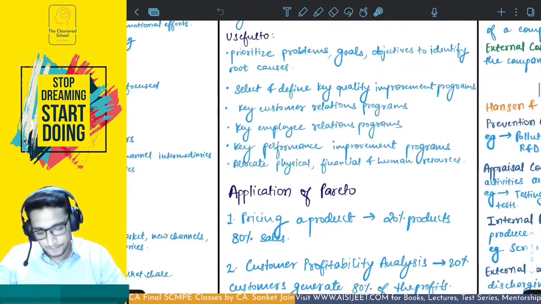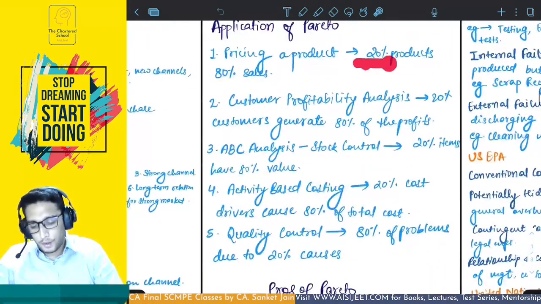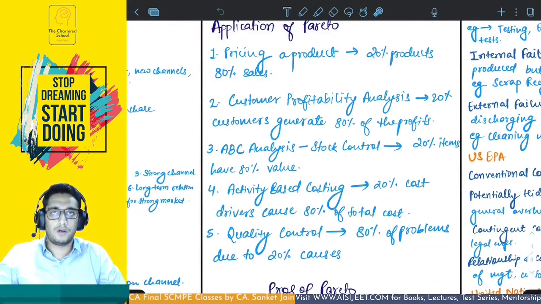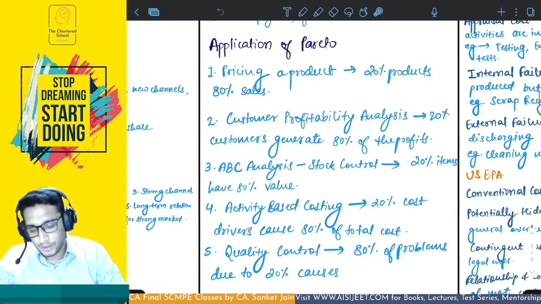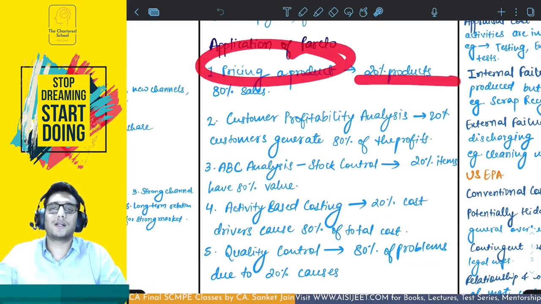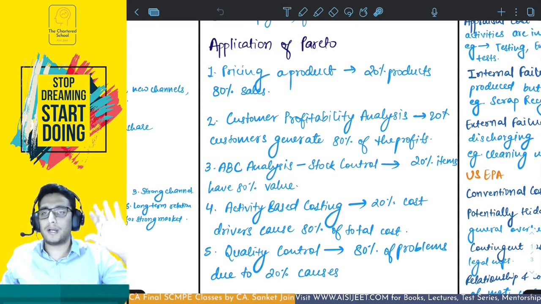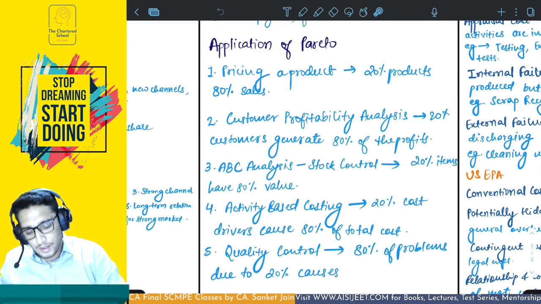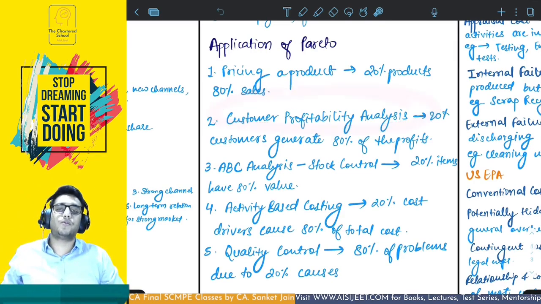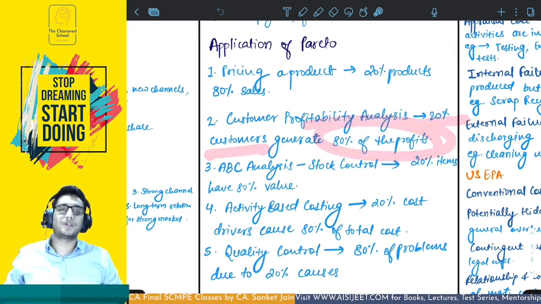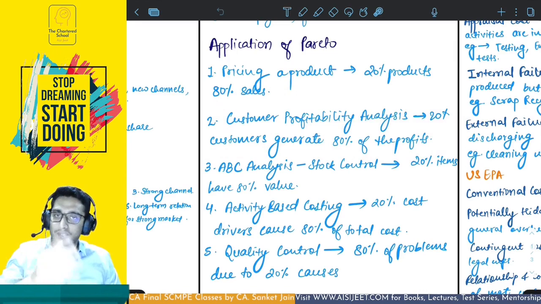Okay, I'll give you example. 20% of the products may have 80% of the sales of your organization. So the top level management is going to focus upon the pricing of these 20% products rather than 100% of the products. For the 80% of the products remaining, the pricing would be delegated to the lower level of management. Okay, similarly, if you do customer profitability analysis, you will identify 20% of the customers generate 80% of the profits for the organization. So you have to focus upon these 20% customers.